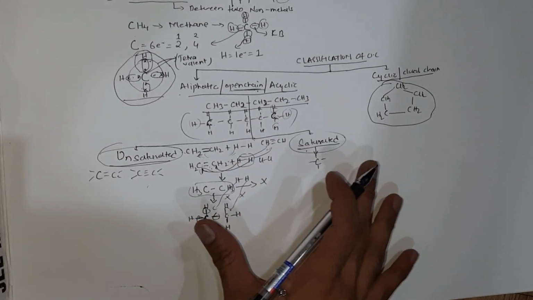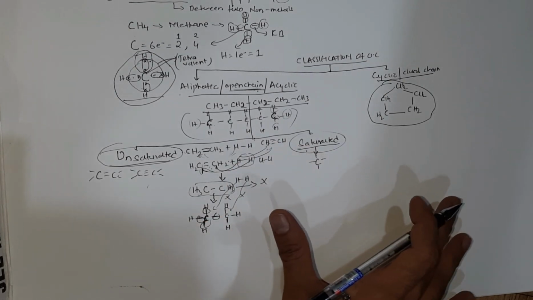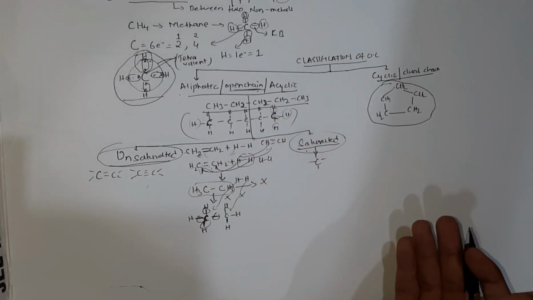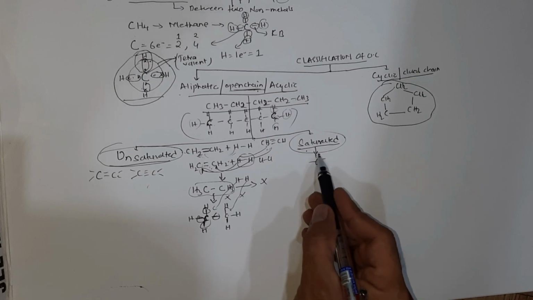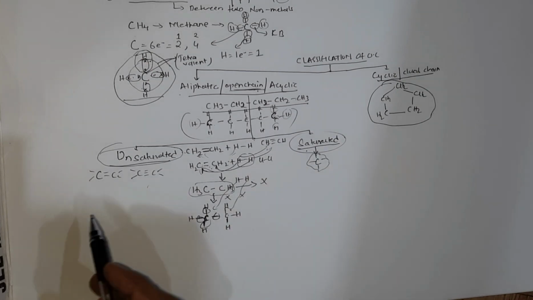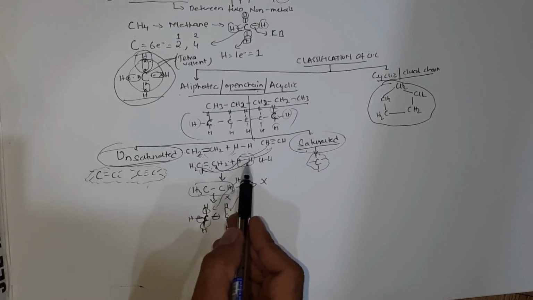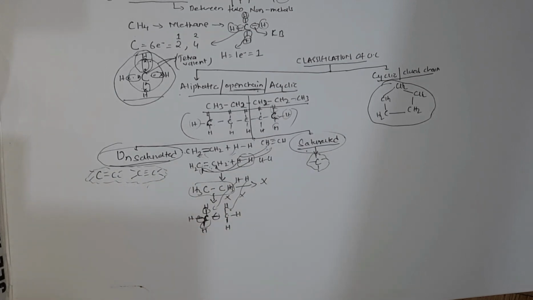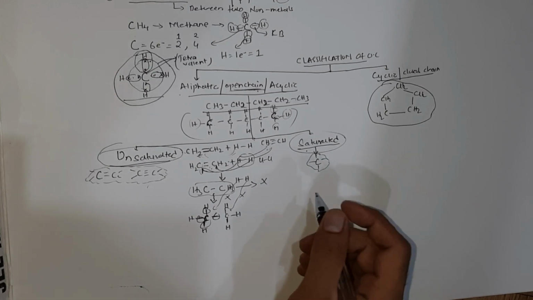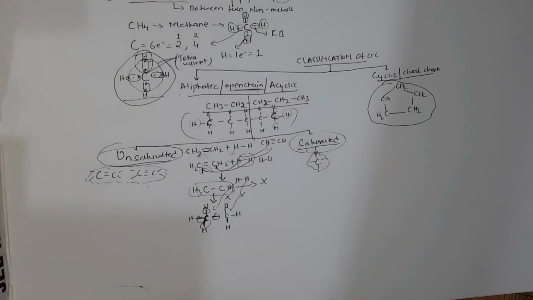In a simple manner, saturated compounds are those where no more things can be further added, or you can say a carbon is making 4 single covalent bonds, and unsaturation means where the carbon is making a double or triple bond where more reagents can be added to it. Now let us take an example of a saturated compound.